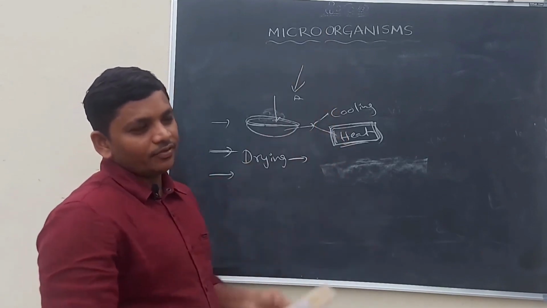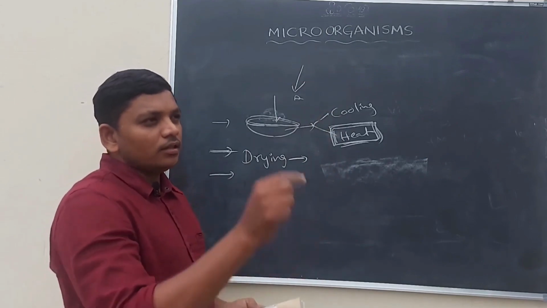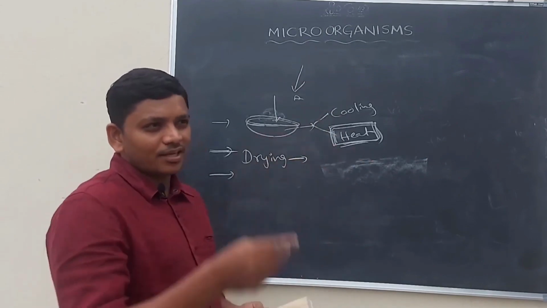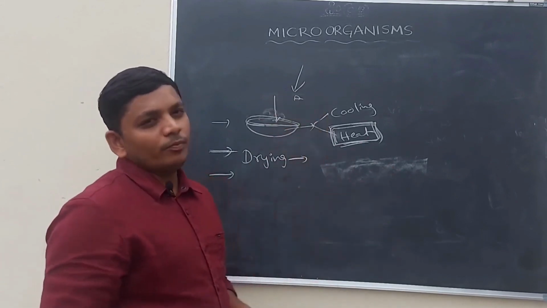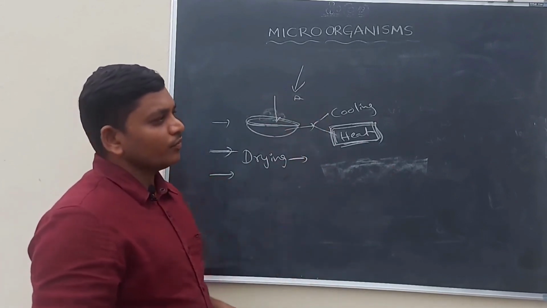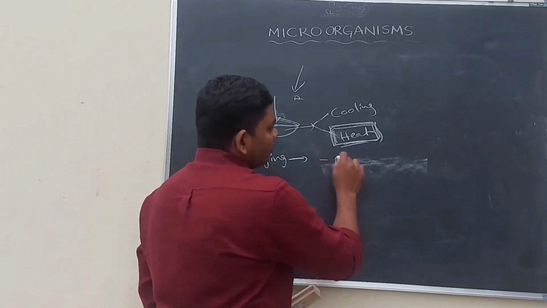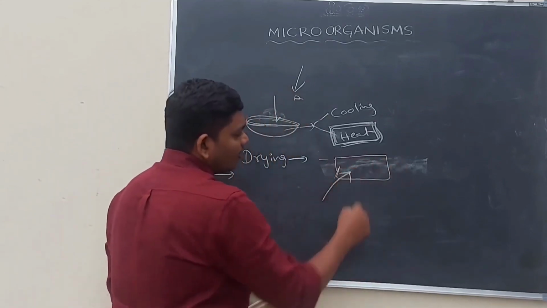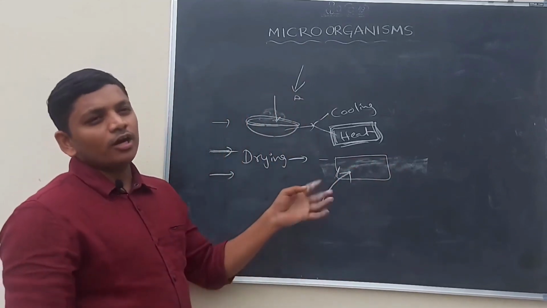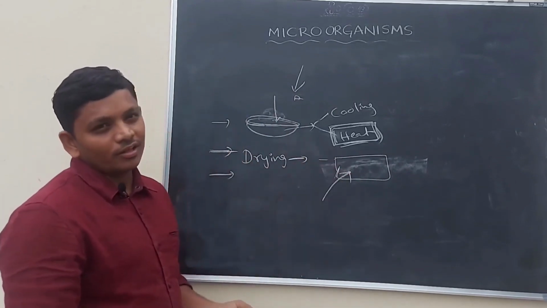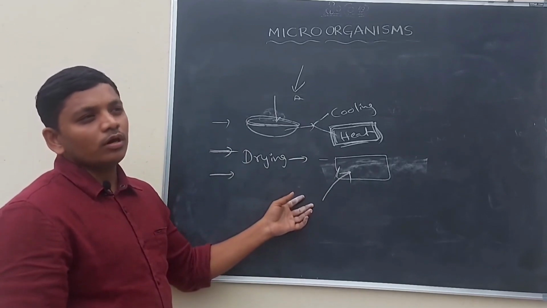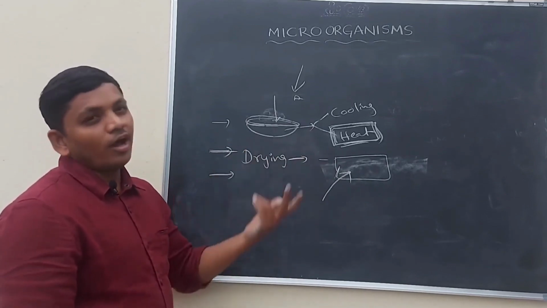Whenever they are dried in the sunshine, there is no water in the pulses or fish or fruits, so the food material will be healthy and will not spoil. The simple thing is, if the food material contains water, it will easily get contaminated and spoil. Whenever we remove the water from the food material, it will be stored for a long time.